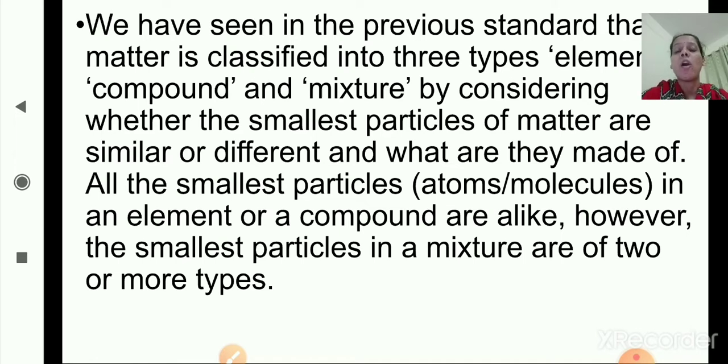So in an element or in a compound, the smallest particles, that is atoms or molecules, are the same, but in a mixture the smallest particles are of two or more types. So this is about the classification based on the chemical composition. It is divided into three types: element, compound and mixture.